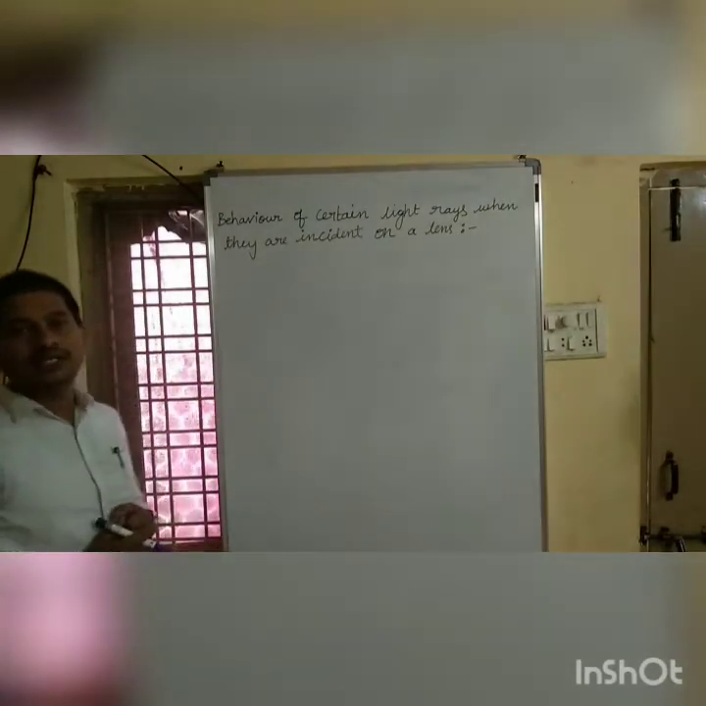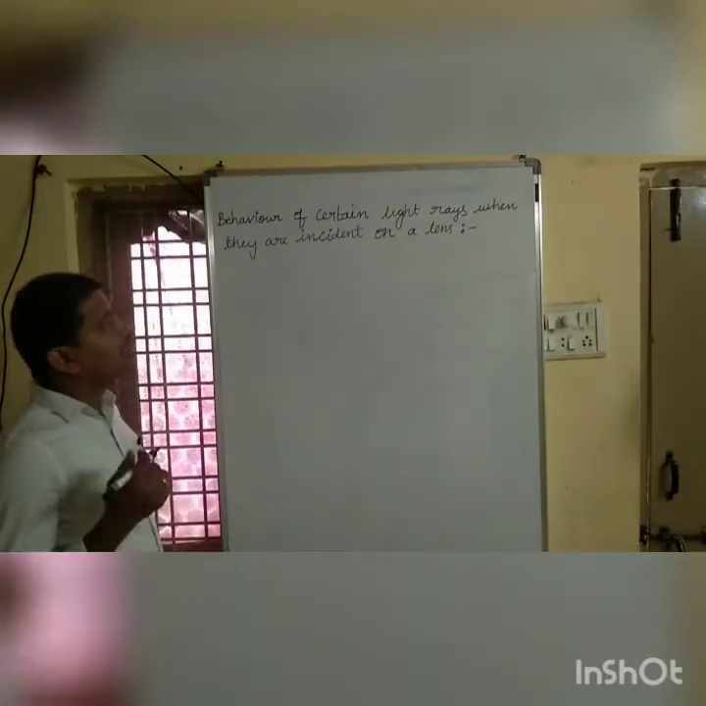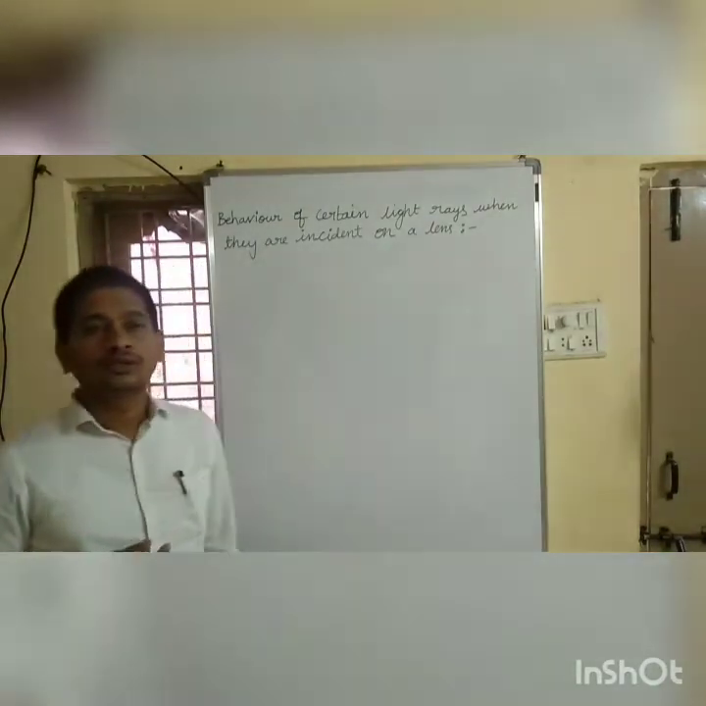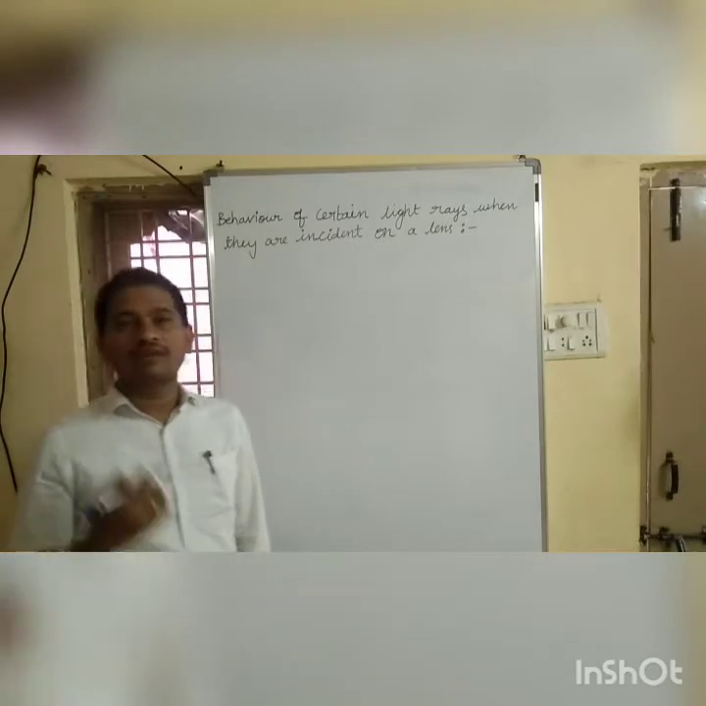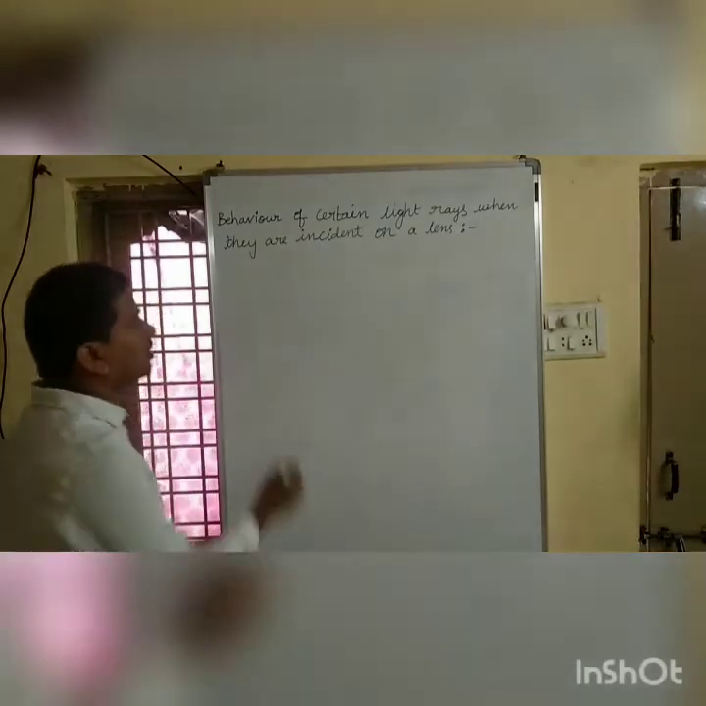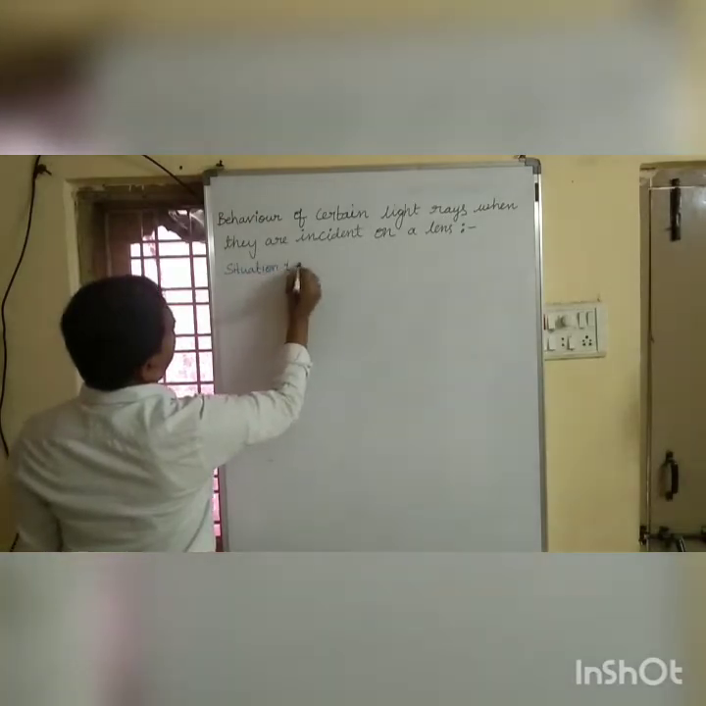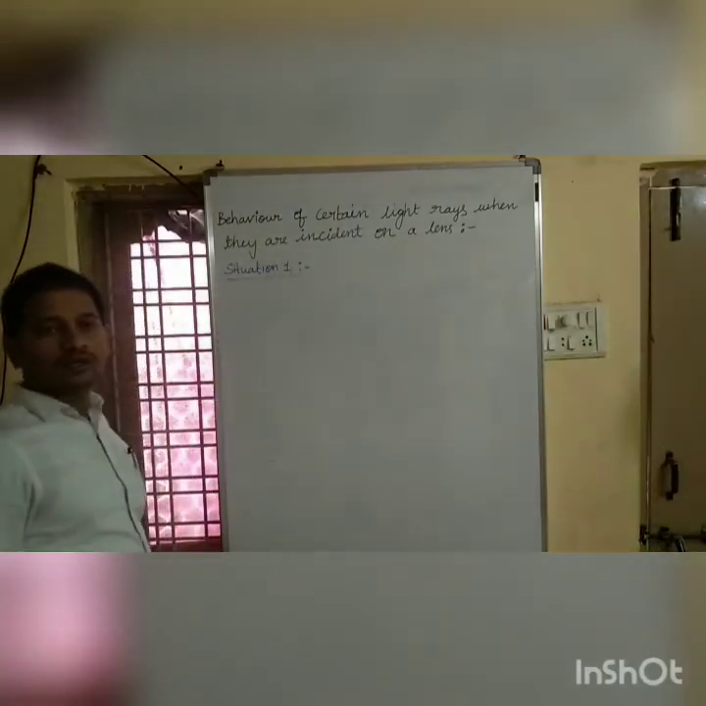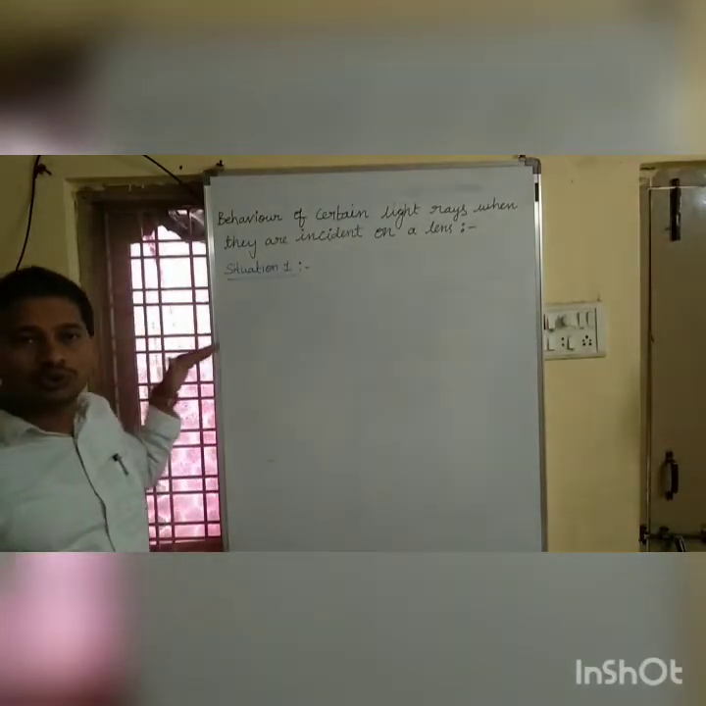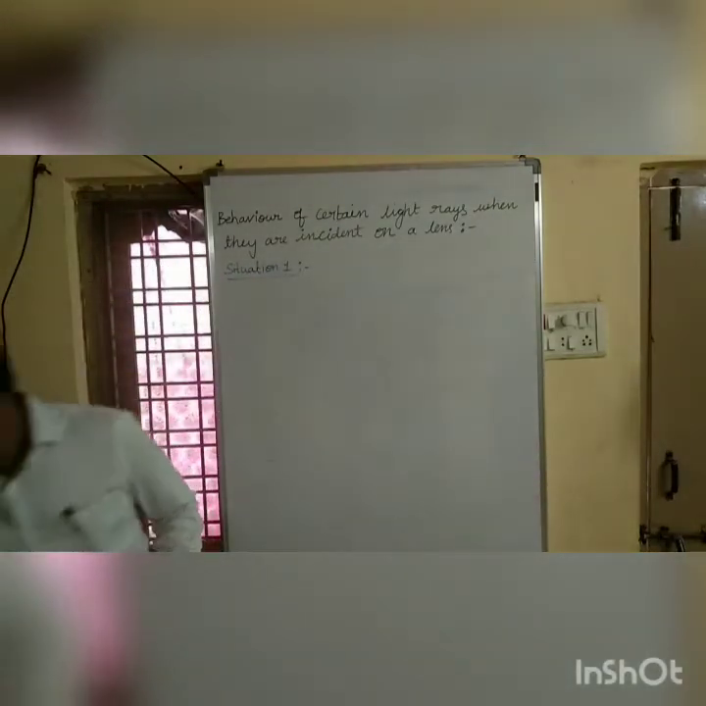Our discussion is about the behavior of certain light rays when they are incident on a lens. So what is the behavior of light rays? This behavior of light rays can be understood by the following situations. Situation 1 is the ray of light which is passing along the principal axis.